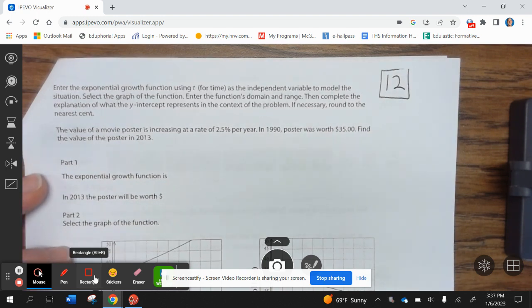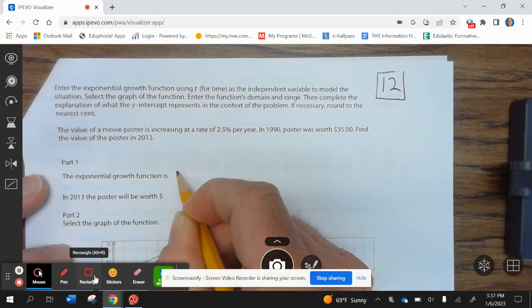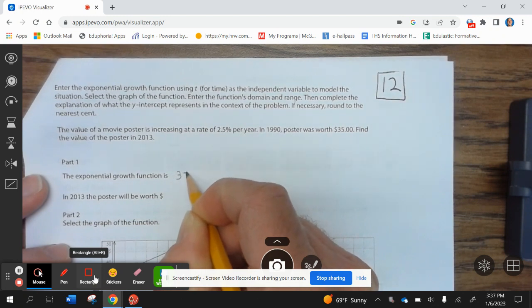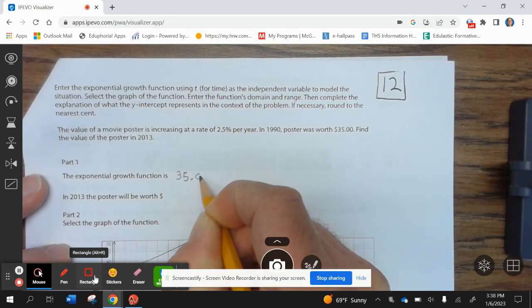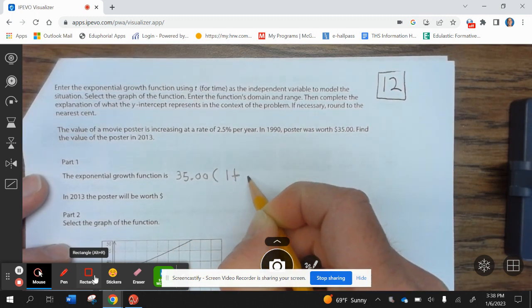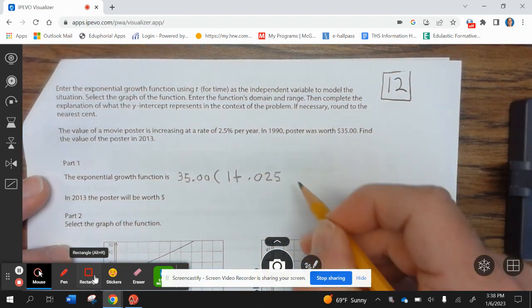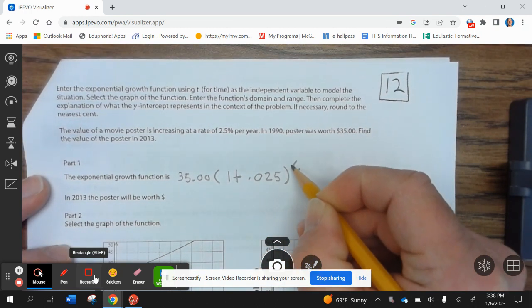Okay, so our function is 35.00 times (1 plus 0.025) to the t.